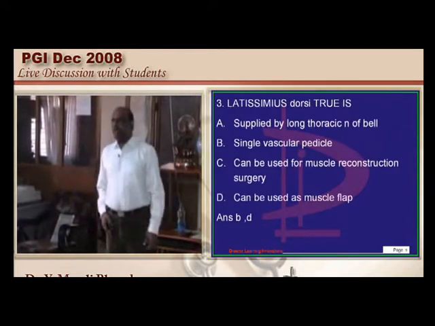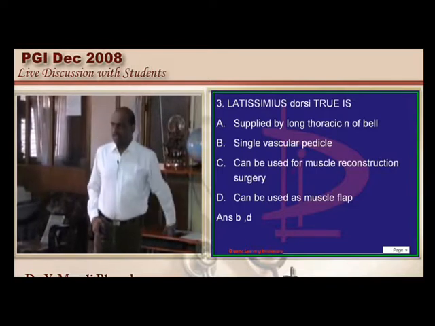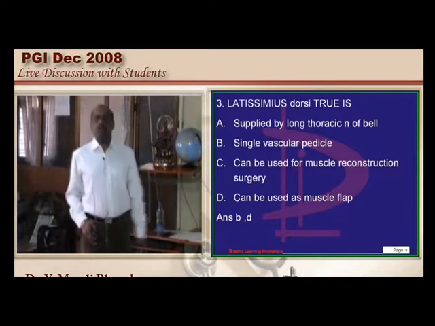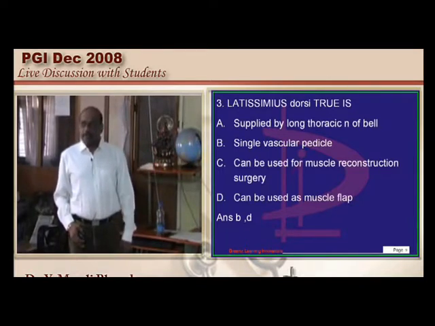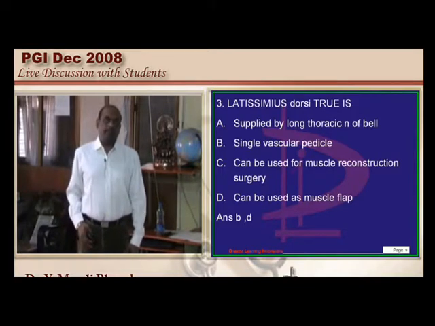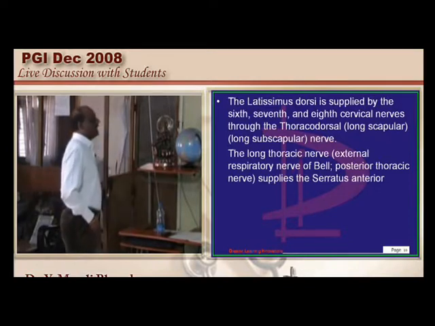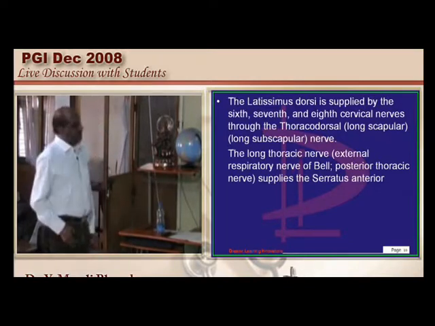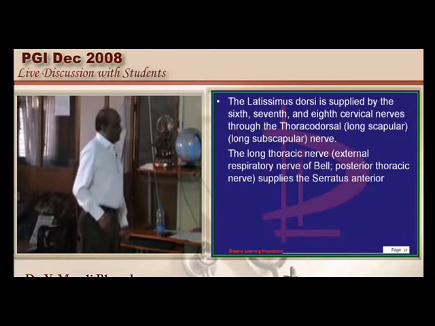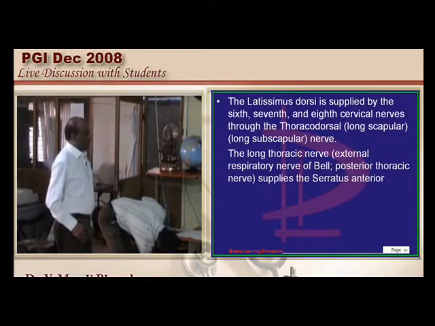Now let us talk about latissimus dorsi. Where do we use that in surgery? In breast reconstruction. Shortly some of you are going to join MS general surgery. Mastectomy is a very routine procedure, and after mastectomy you will be planning for the reconstruction flap. For that you need to know latissimus dorsi anatomy. The latissimus dorsi is supplied by the 6th, 7th and 8th cervical nerves through the thoracodorsal nerve. So the latissimus dorsi has the thoracodorsal nerve.